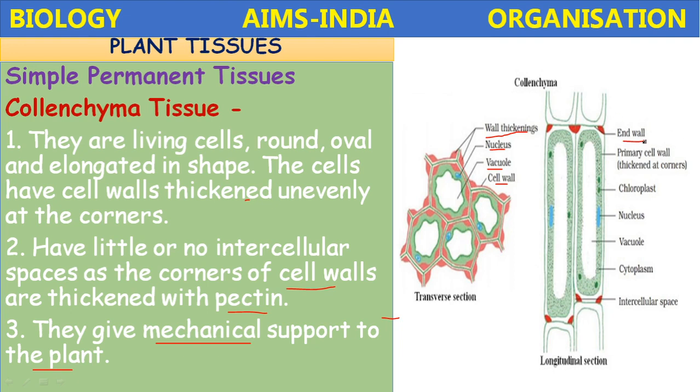The primary cell wall is thickened at the corners. It consists of chloroplast, nucleus and a big vacuole, and the cytoplasm. The intercellular spaces are very few. So the collenchyma is a mechanical tissue. It gives mechanical support and flexibility to the young stems. The young stems bend but do not break because of the presence of collenchyma tissue.